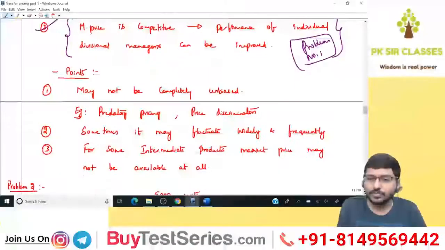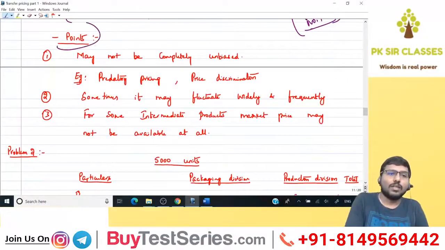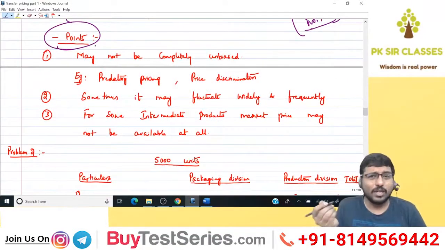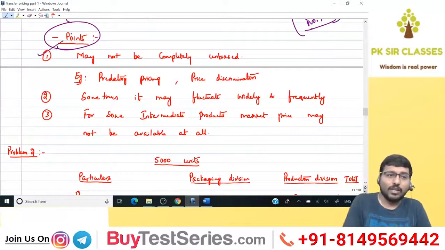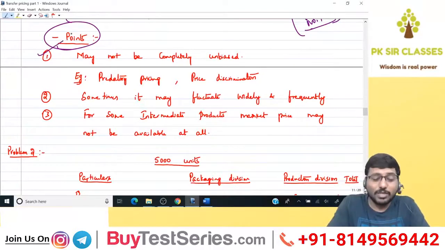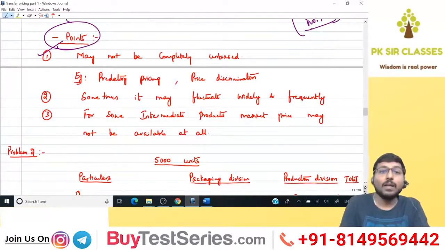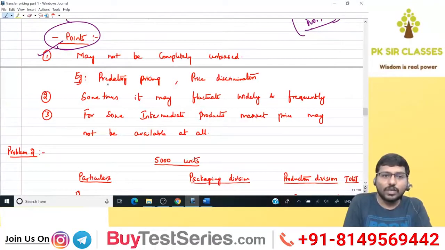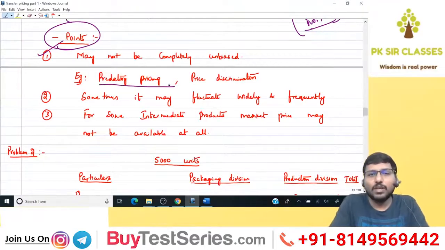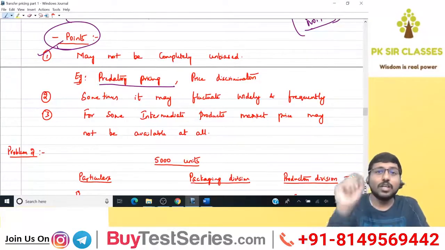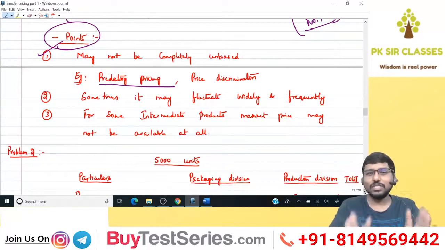Negative points. Does it mean that market price has not got any negative points? Yes, it has. The first positive point was that it was not biased because it was determined by market forces. Can it be biased? Yes, it can be in exceptional situations. The first one is predatory pricing. Some of you might have heard a term called penetration pricing. Penetration pricing is different, predatory pricing is different. We'll see all these different pricing decisions in a chapter called pricing decisions. Right now just have an understanding.